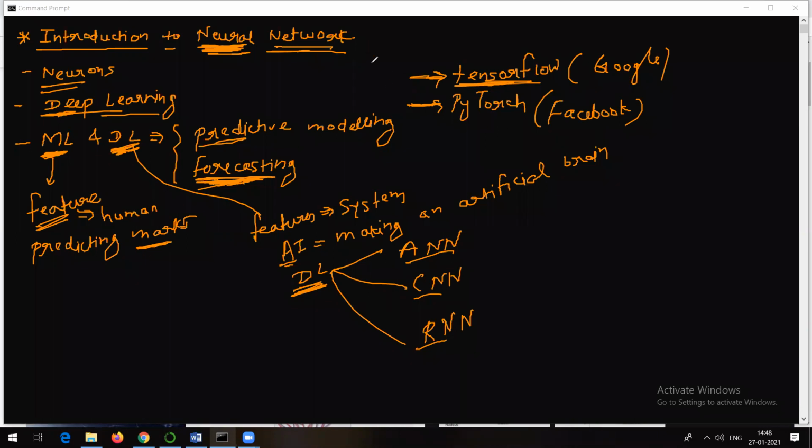But just to give an idea, maybe some of you might be aware of the implementation of neural network models, maybe ANN, CNN, and RNN. So definitely you are going to come across TensorFlow and Python. Once you install TensorFlow, by default Keras is also going to be there. You need to check for the correct version of Python to work with the correct version of TensorFlow. But again, that's not a part which is mentioned in your syllabus.